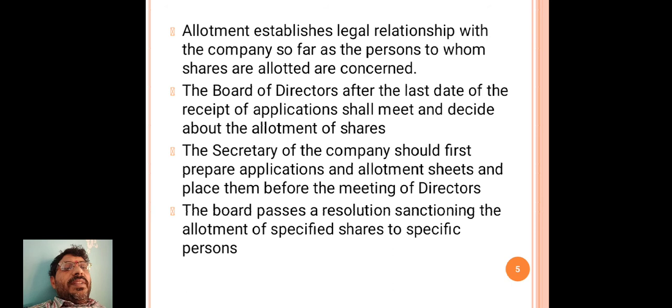The board passes a resolution sanctioning the allotment of specified shares to specific persons.